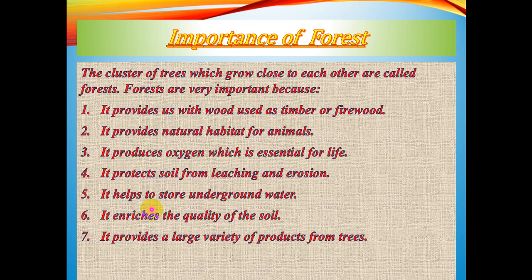So we get our chewing gum from the juicy part of a tree. Not only that, we get many medicines, oils, leaves, and timber from the forest. So we get a large variety of products from the trees.